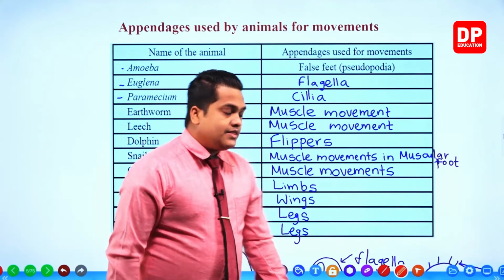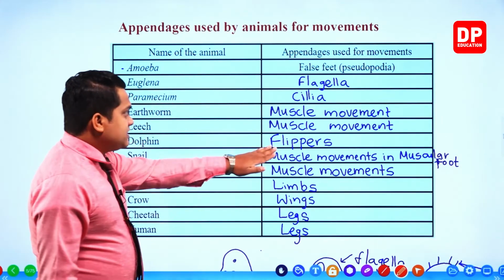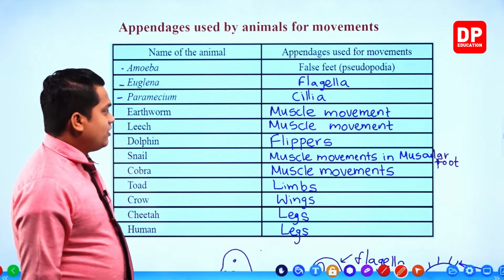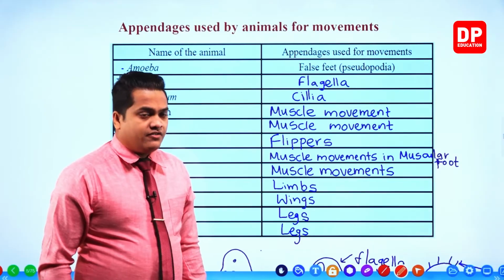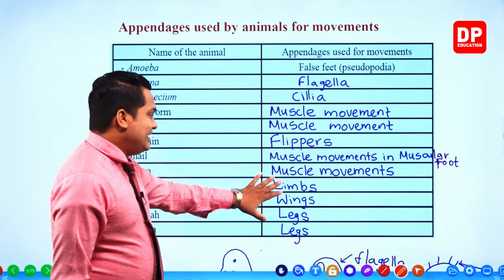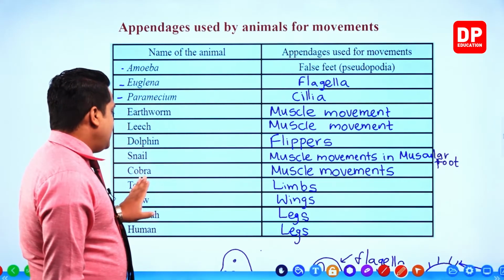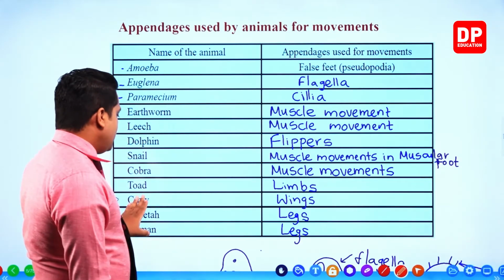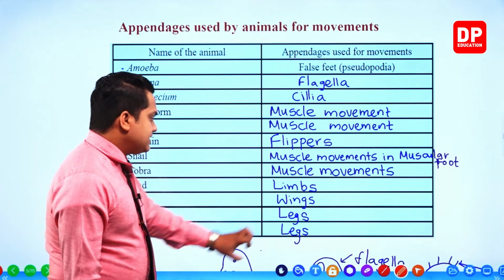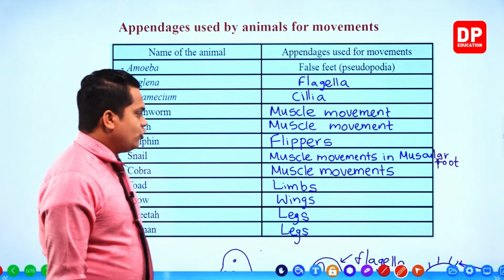Then we can observe flippers in the dolphin, limbs in a toad, wings in a crow, and legs in a cheetah and a human.